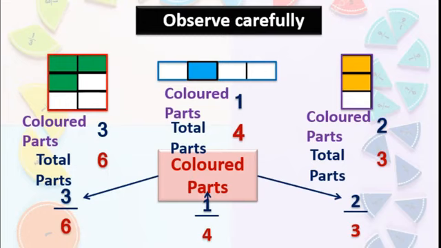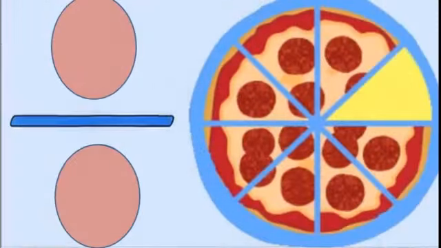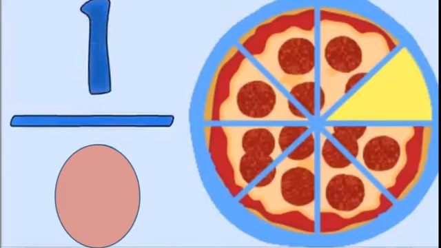Okay, one more example we will take. Yes, yummy pizza. This pizza is divided into 8 equal parts. Correct? And one part I ate. Here it is not there. I ate that one. Then how will you write this fraction? Yes, 1 I ate, so 1 I am writing up. And in the denominator, what number should be there?